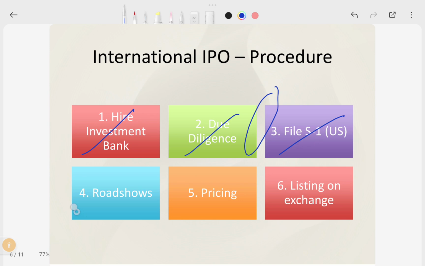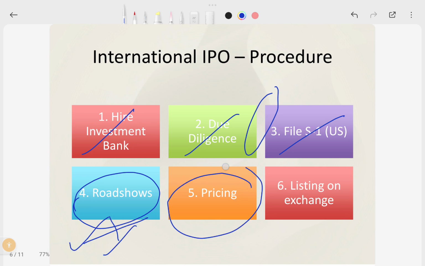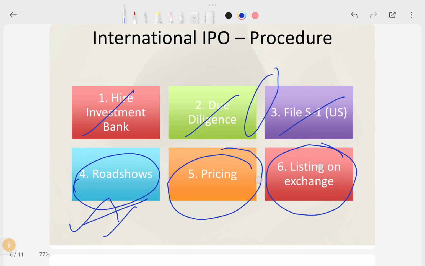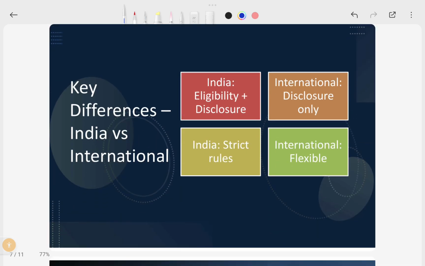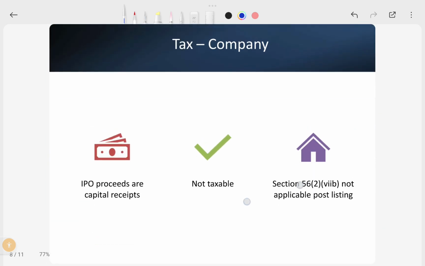And then after the filing, they will do road shows. Here they will disclose everything, what the company does, what their plans are. And then they will set the pricing and list on the exchange. If they get through, it will be listed. So this is the simple international route. Key differences: in India, there is some eligibility and we need to file a draft red herring prospectus with SEBI. For international, only disclosure is needed, and you don't need any eligibility criteria in international markets. So in India there are strict rules, you can say. International is more flexible compared to India. These are the major differences.